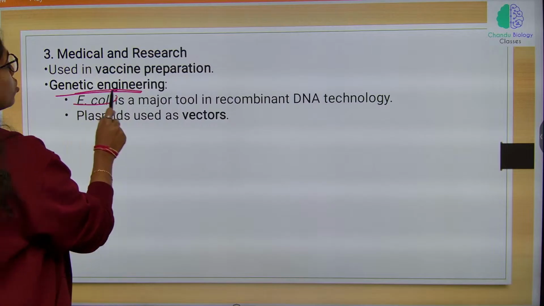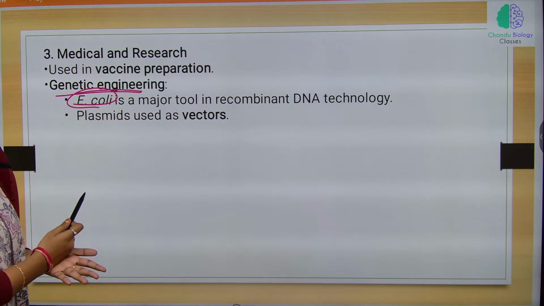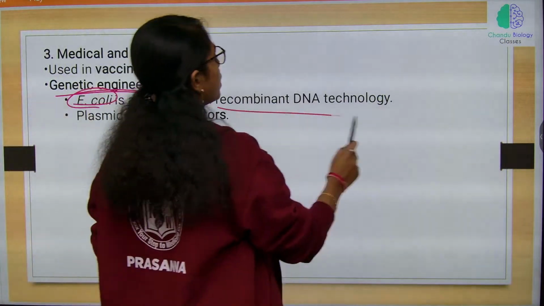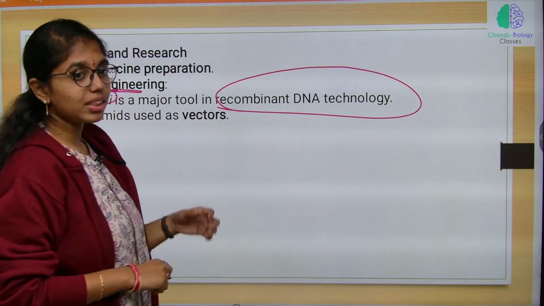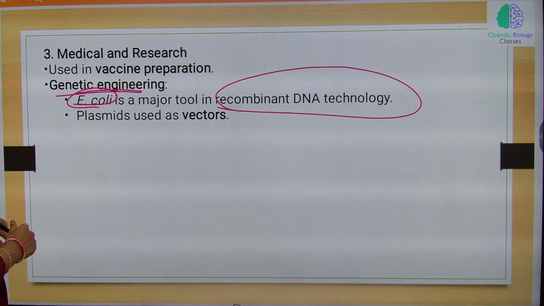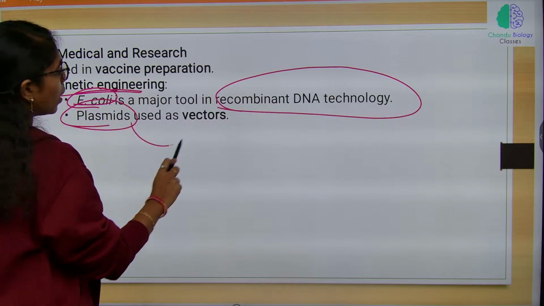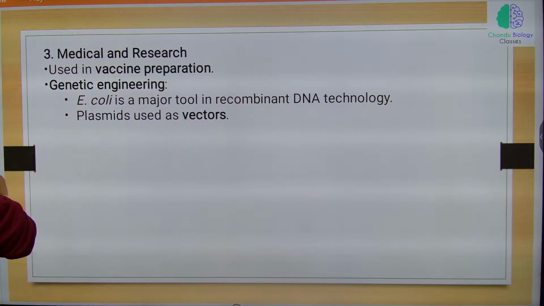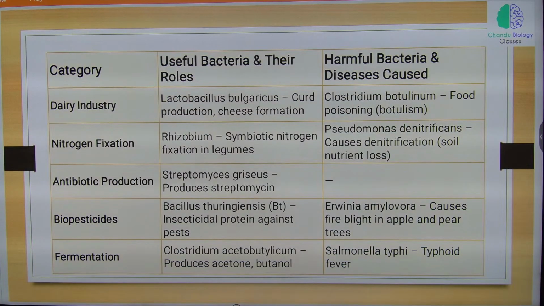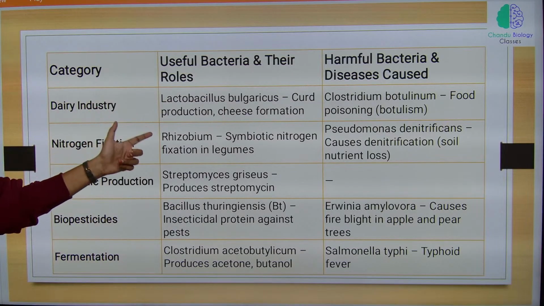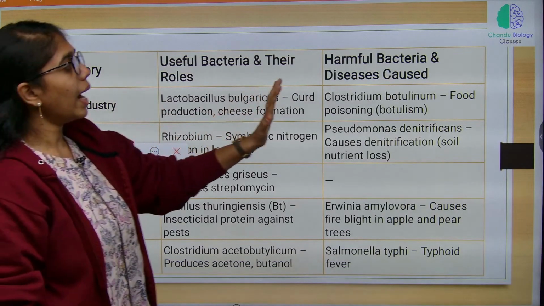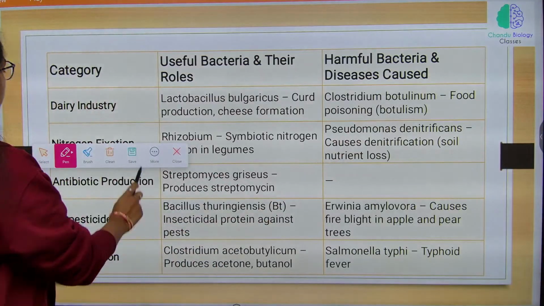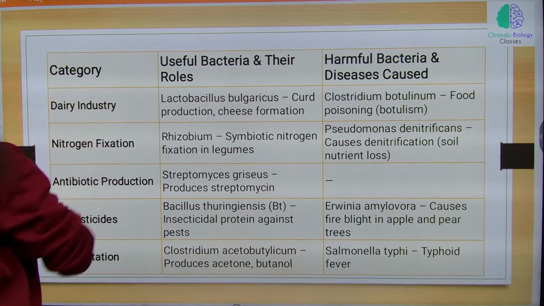E. coli is used as the major model organism for what? Recombinant DNA technology, rDNA technology. E. coli is used as model organism. Plasmids are used as what? Vectors. Plasmids used as vectors. So, here in different industries, what is the role of useful bacteria and harmful bacteria? Look at the tables keenly.